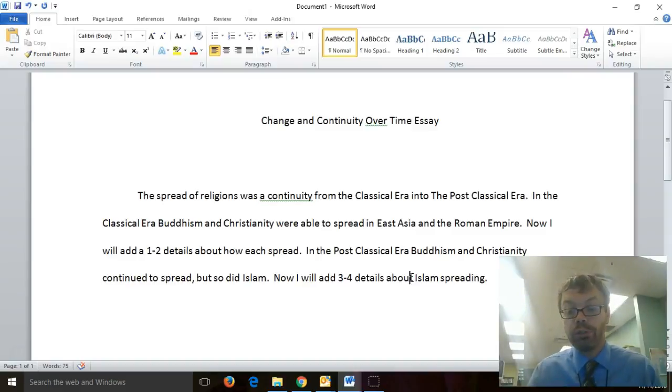When in doubt, put too much. Remember, on the actual AP exam, there will be a time limit for your completion, so you'll want to get the big important details down first. This is a template for how you can write the first body paragraph and how you can write any continuity paragraphs. But we're going to need to have at least one change paragraph in here. The best is the rule of three, and we use that for our thesis statement as well.